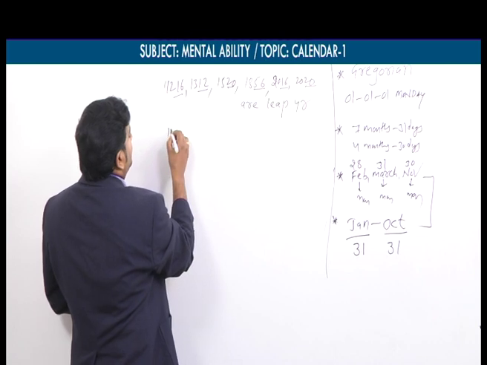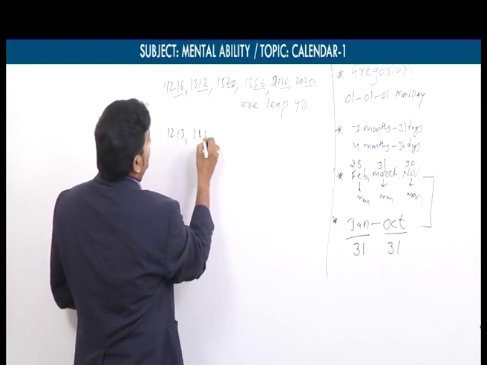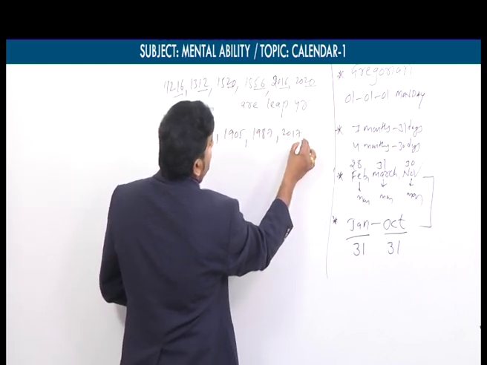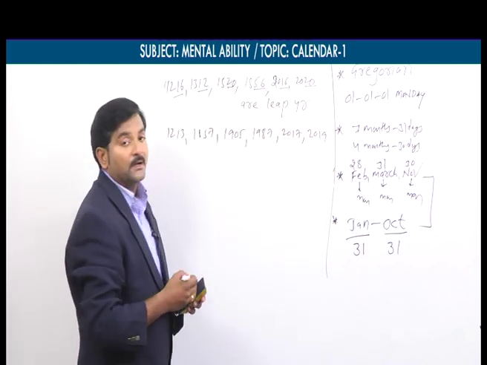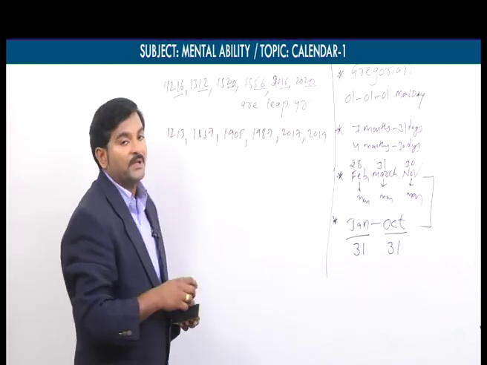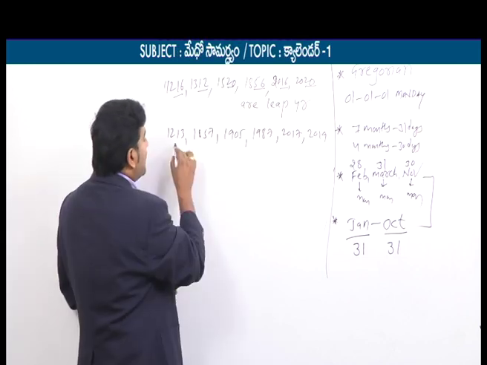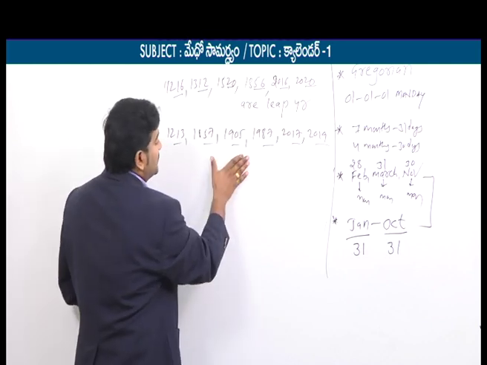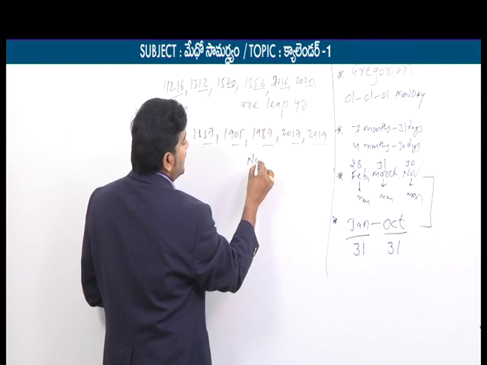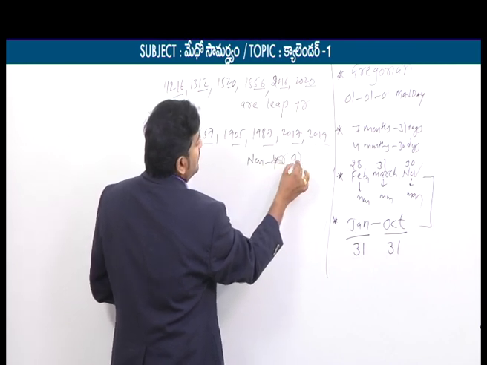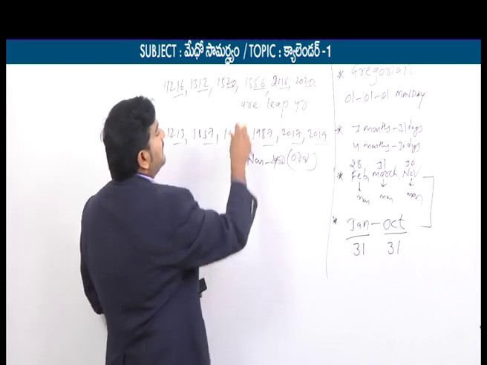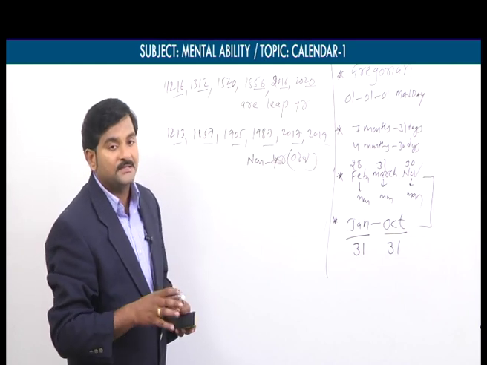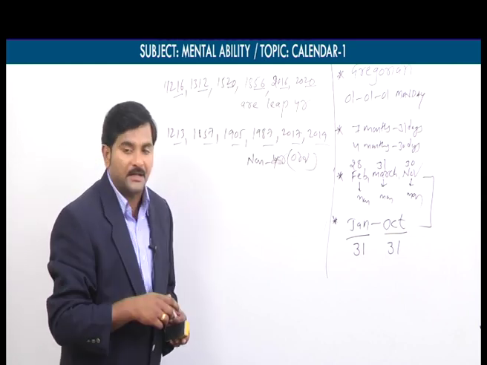For example, if you take 1213, 1857, 1905, 1987, 2017 or 2019 and so on, you will observe that these years are said to be non-leap years because none of these years is exactly divisible by 4. That's why these are examples of non-leap years, or simply we can say ordinary years. Whereas the above years are examples of leap years. So this is in the case of non-century years only.